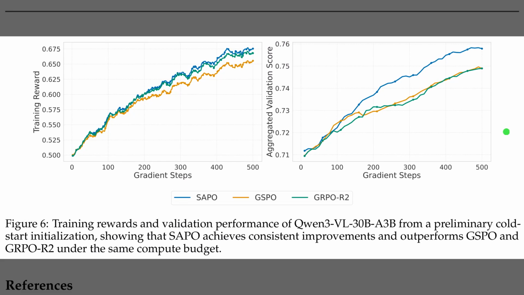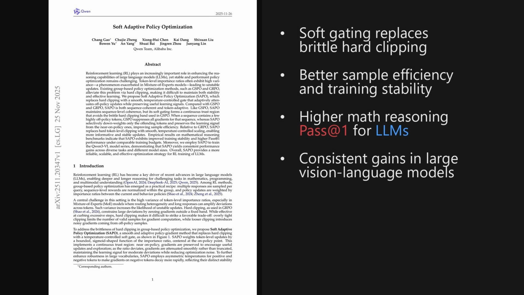So, after exploring temperature effects, Figure 6 shows how the methods behave on a large vision language model. The left panel tracks training reward over gradient steps, where the blue soft adaptive policy optimization curve edges above the green and yellow baselines across the whole run. The right panel reports aggregated validation score, and the blue curve again rises higher and more steadily. These twin trends indicate that the soft adaptive gate converts the same compute budget into both better training efficiency and stronger generalization. Soft adaptive policy optimization shows that replacing hard clipping with a soft, temperature-controlled gate makes reinforcement learning fine-tuning both more stable and more sample efficient for text and vision language models.